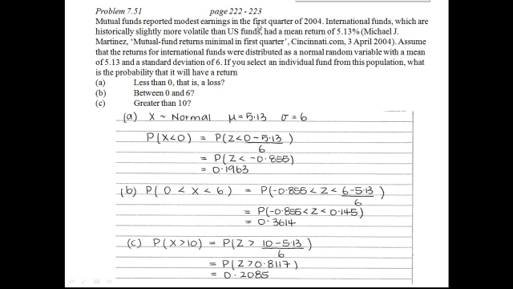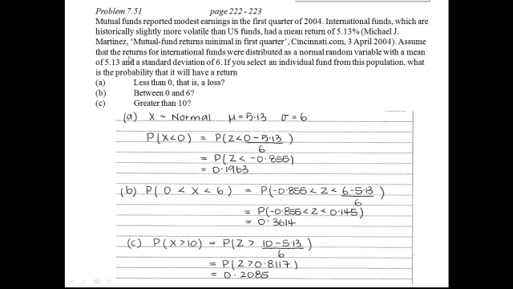Now, if we have a look at what we've been asked to work with, we're told that mutual funds reported modest earnings in the first quarter of 2004. International funds, which are historically slightly more volatile than US funds, had a mean return of 5.13%. So we've got a bit of background information. The main thing to notice at this stage is that we're talking about mean returns. So we know that our analysis is going to be based on means.